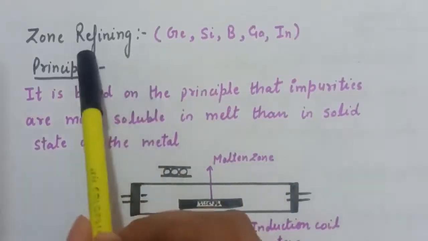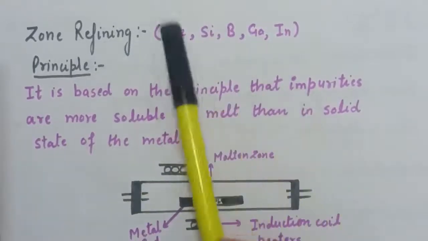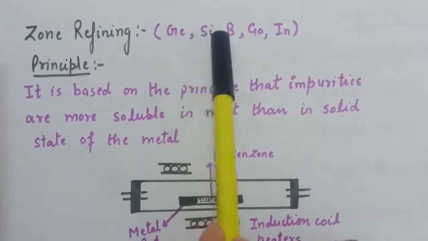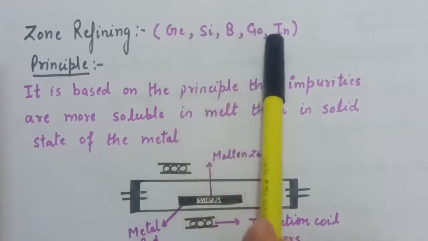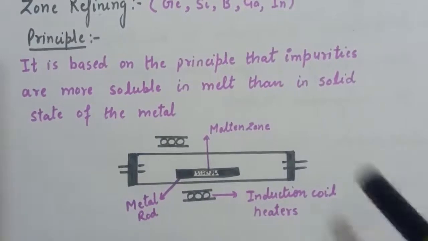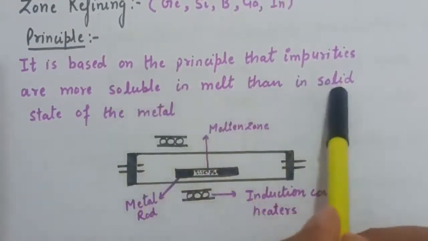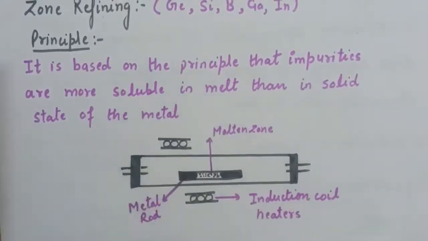The next method is zone refining. The zone refining method is used for the purification of semiconductors: germanium, silicon, boron, gallium and indium. And the principle of this method is that impurities are more soluble in the melt than in the solid state of the metal.